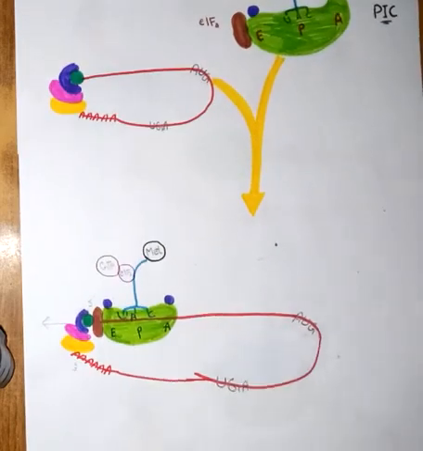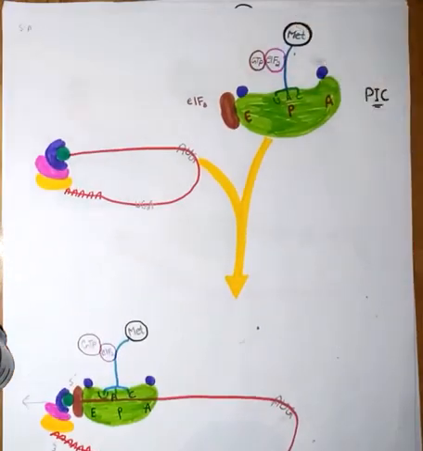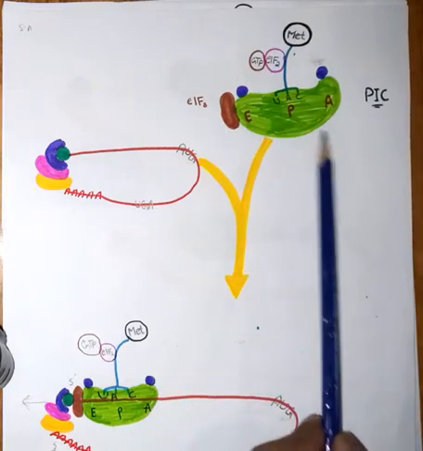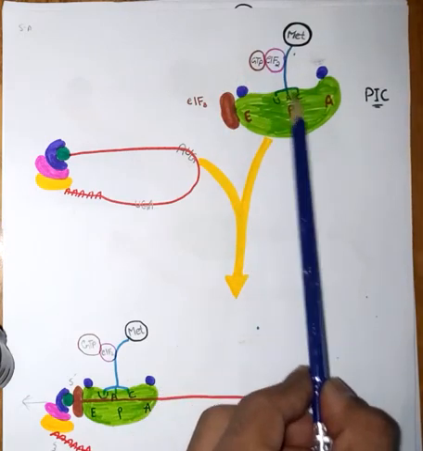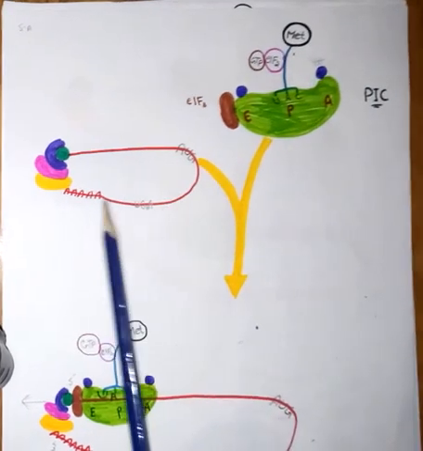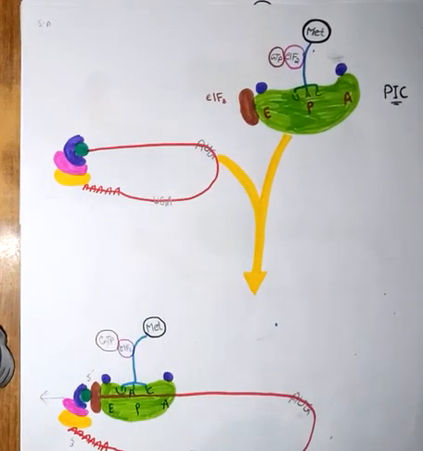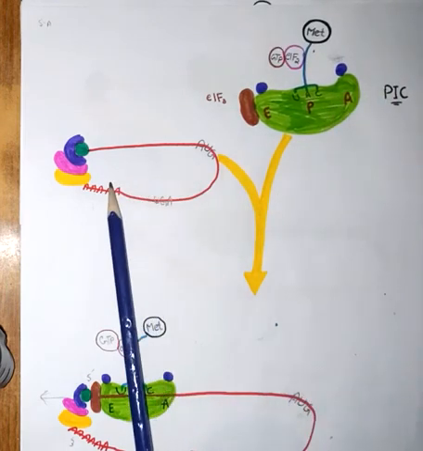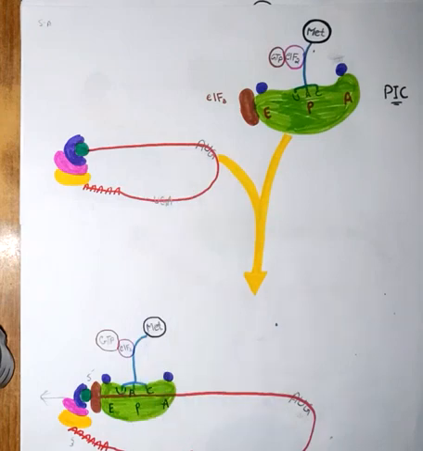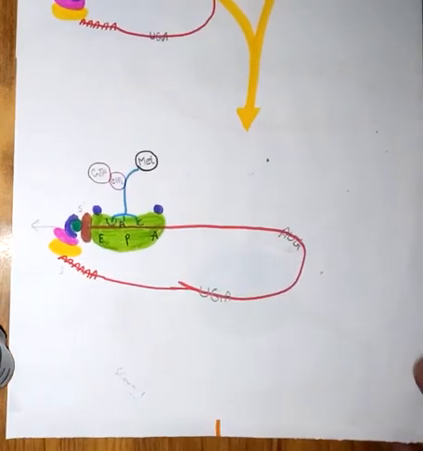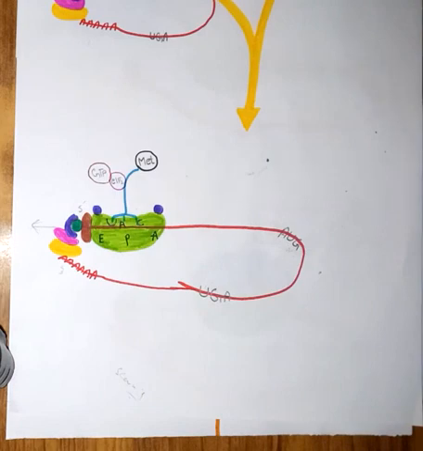Here you can see this was our pre-initiation complex. Transfer RNA was there at the P site, and protein factors were present on the 40S ribosome, and a closed structure of messenger RNA has been formed. Now, this pre-initiation complex and the closed structure of messenger RNA will attach together, and an initiation complex will be formed. This is not pre-initiation. Now, this is the initiation complex.